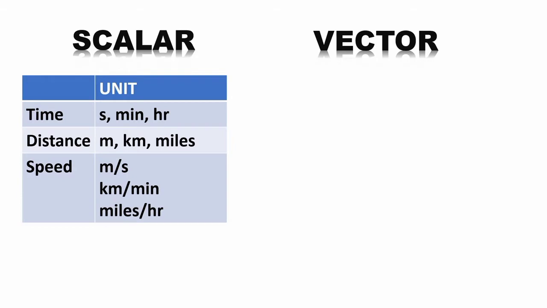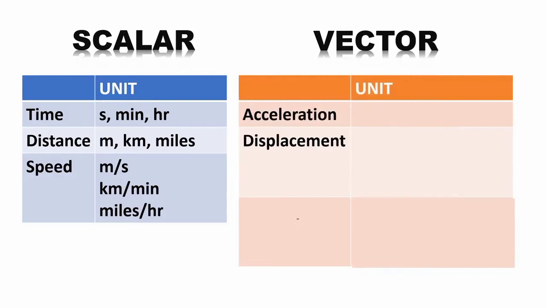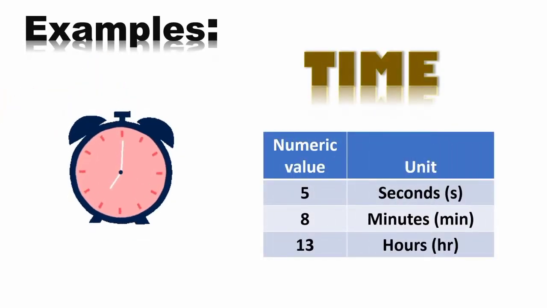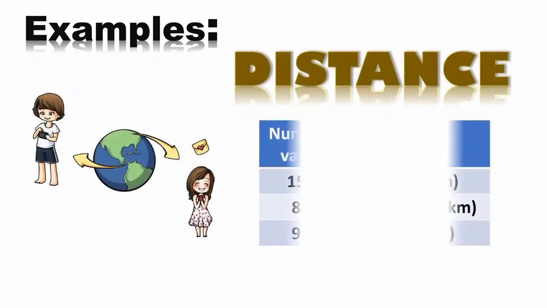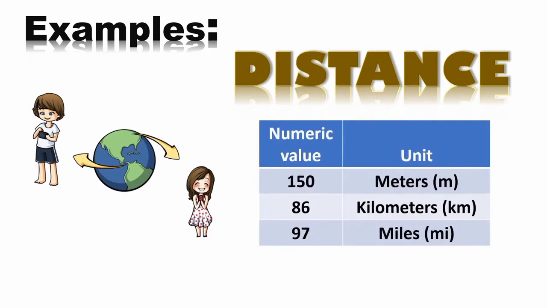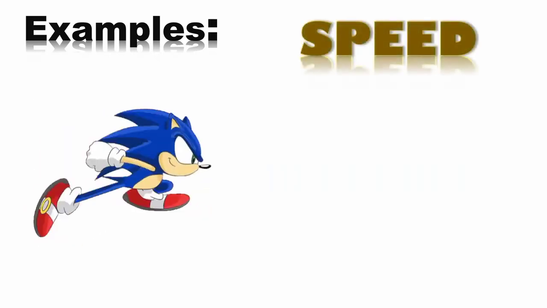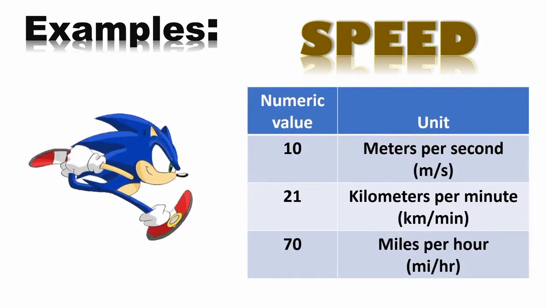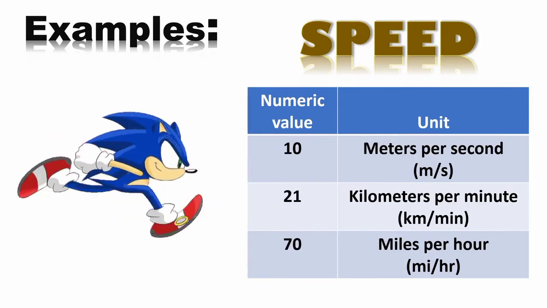Then, for vector quantities: acceleration, displacement, and velocity. Unit for acceleration is meter per second squared, with a direction such as north or east. To discuss more examples, for time we have 5 seconds, 8 minutes, or 13 hours. For distance, 150 meters, 18 kilometers, or 19.7 miles. For speed, 10 meter per second, 21 kilometer per minute, or 70 miles per hour.